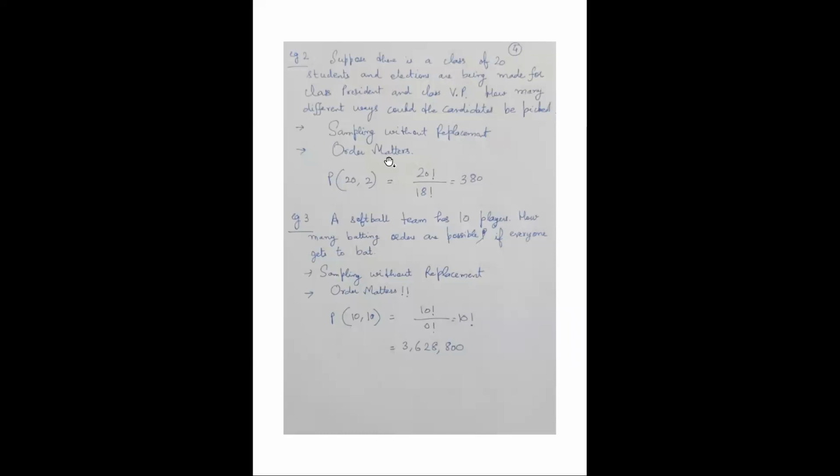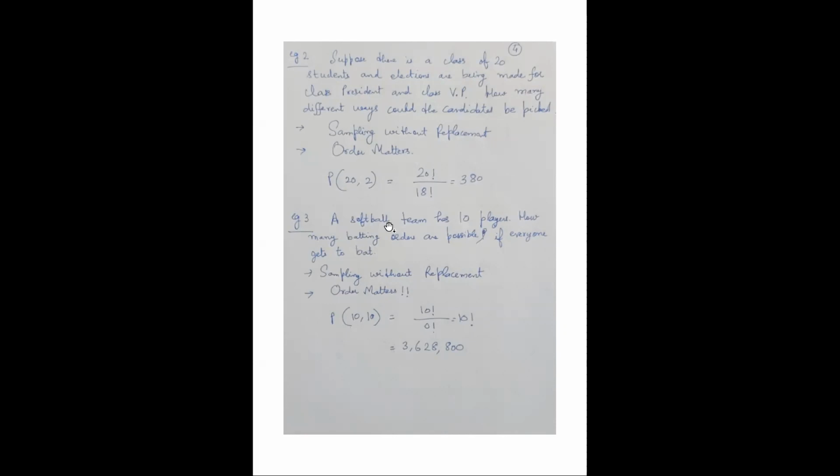And the order matters. Order matters means if a certain person is president, he cannot be vice president at the same time, right? So if you change the person, the outcome will change. So therefore the order matters, and the total number of possibilities will be 380.